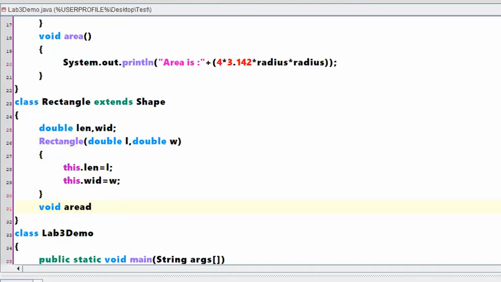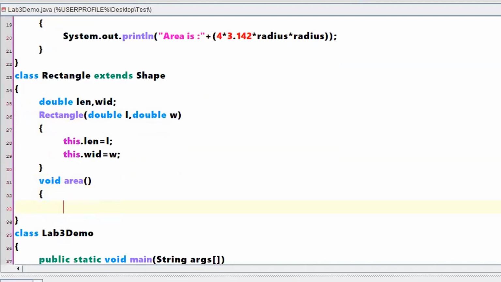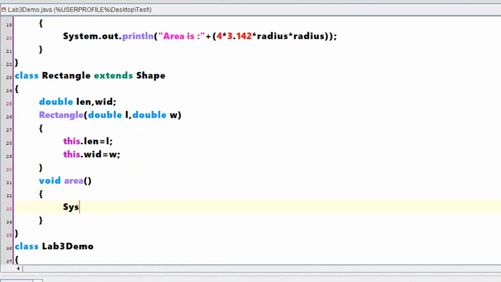Void area, right? So how does the area need to be calculated? System.out.println, double quotes, come on, "area of rectangle is", double quotes plus, what was the equation given, L into W. This is the area.